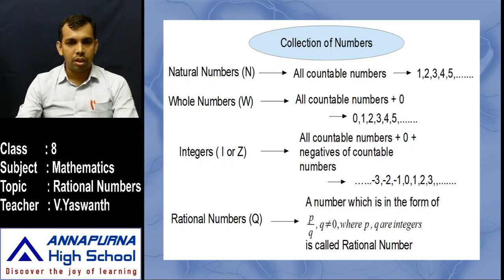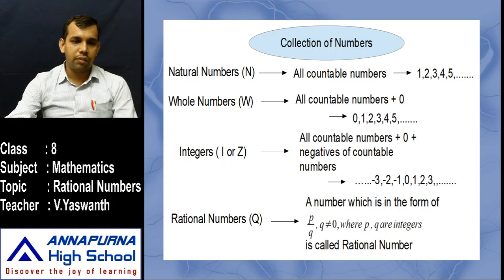It is very simple. In the denominator of any such number, we take 1, like 1 by 1, 2 by 1, 3 by 1, 4 by 1, 5 by 1, 6 by 1, like that. So if you take the denominator as 1 in the natural numbers, whole numbers and integers, yes, you can present them in p by q form, where p and q are integers, but the denominator, that means q, is not equal to 0.